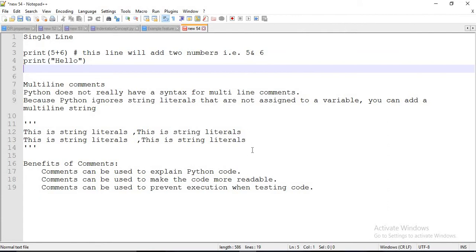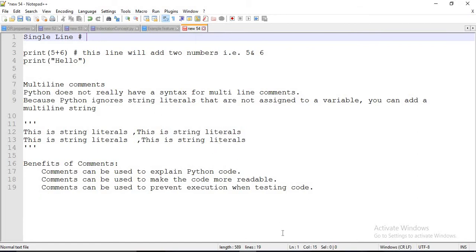As we know, comments are of two types. One is single line comment and another one is multi-line comments. Python has syntax only for single line comments, so we have to find a workaround for multi-line comments. First we'll see single line comments. We have to use only a hash before the line. Then Python will treat this as a comment.